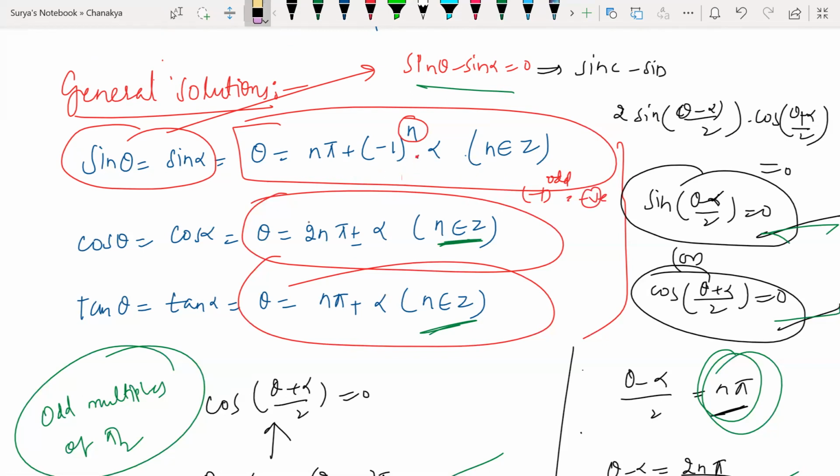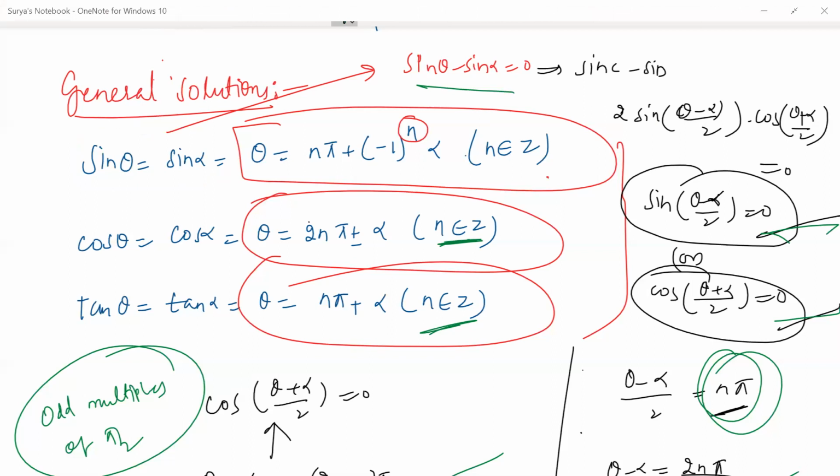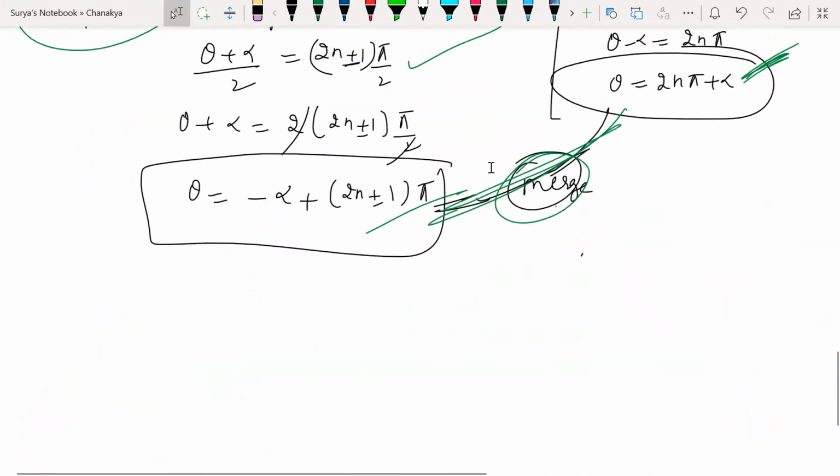Clear? Chalo. No one is going to ask you the proof here. Forget about the proof. You just remember it from your JEE point of view and your board point of view. You just remember the concept. Remember the general solutions of sin, cos, tan theta. You understand? Chalo, shall we go for the next one?